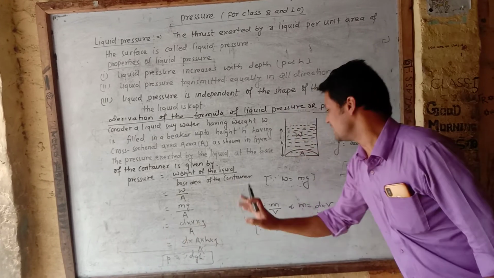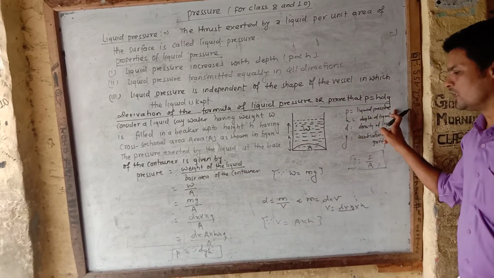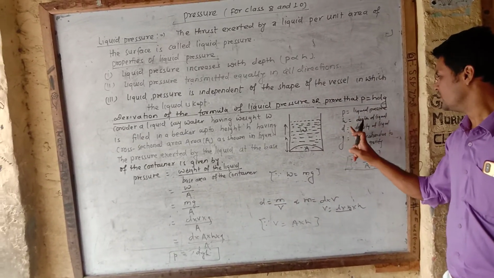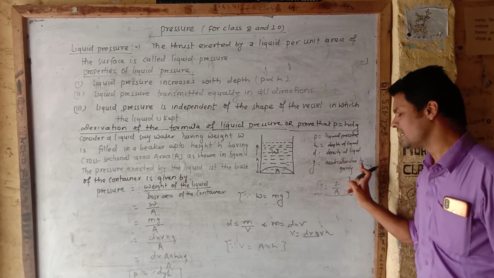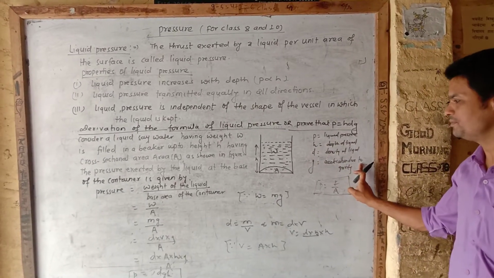Here P stands for the liquid pressure, d for density of liquid, h for depth of the liquid, and g for acceleration due to gravity. Thank you.